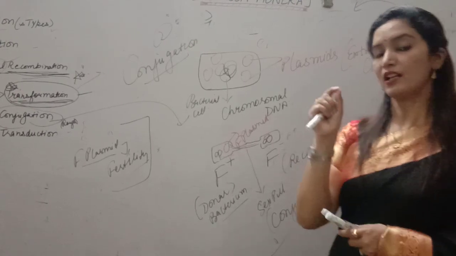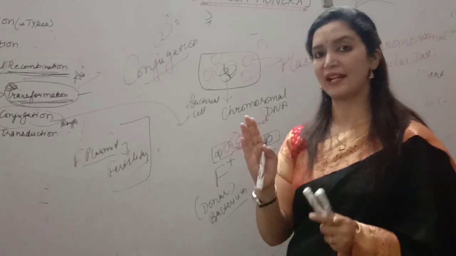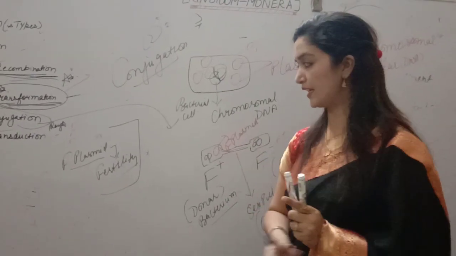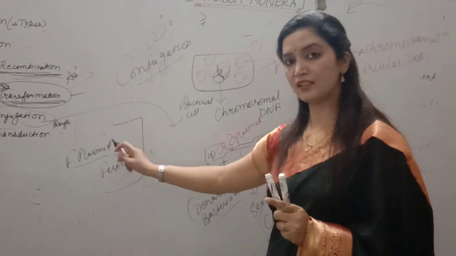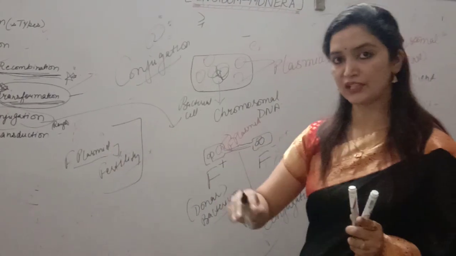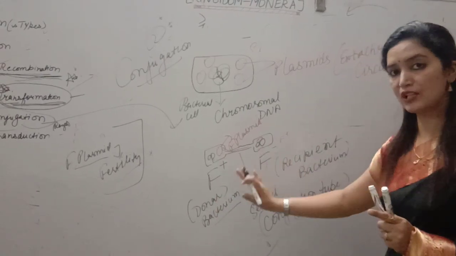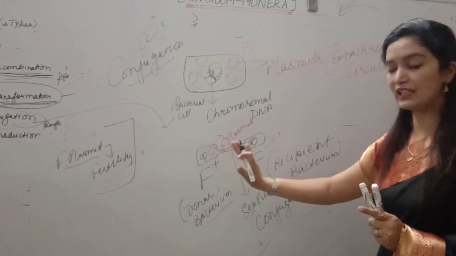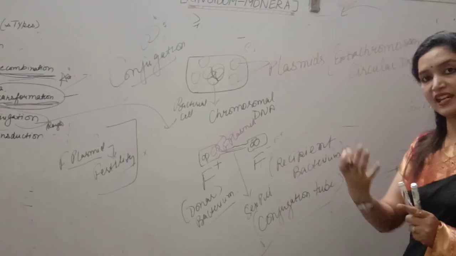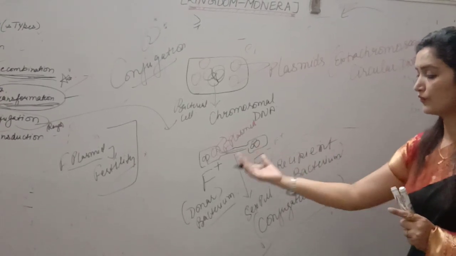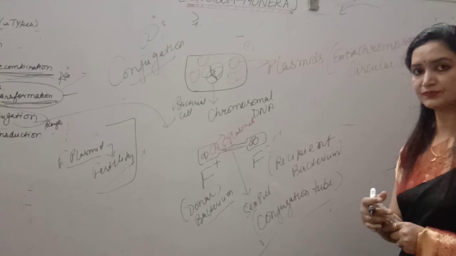Students, the simple concept here is that the bacterial cell that has the F plasmid, which is for fertility, is called F positive and acts as the donor, and the bacterial cell that does not have this F plasmid for fertility is called the recipient, which will take a copy of the F plasmid from the F positive cell.